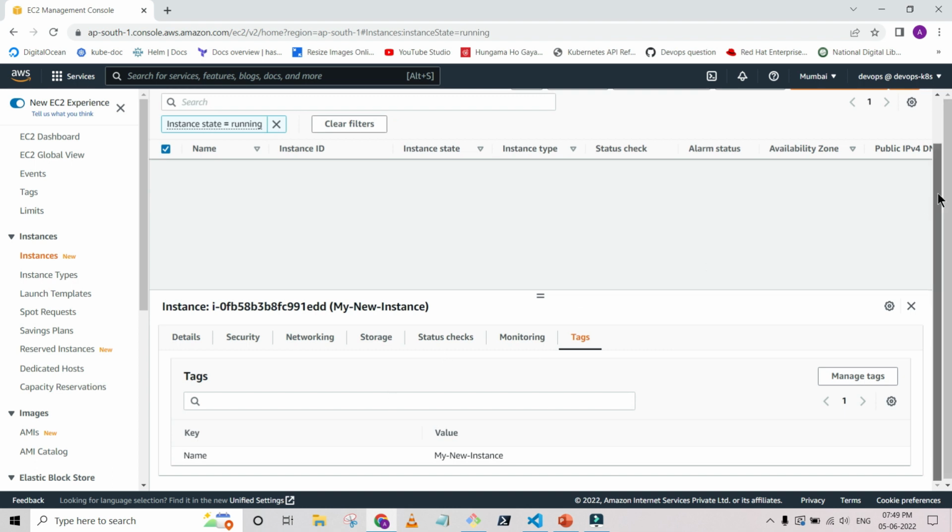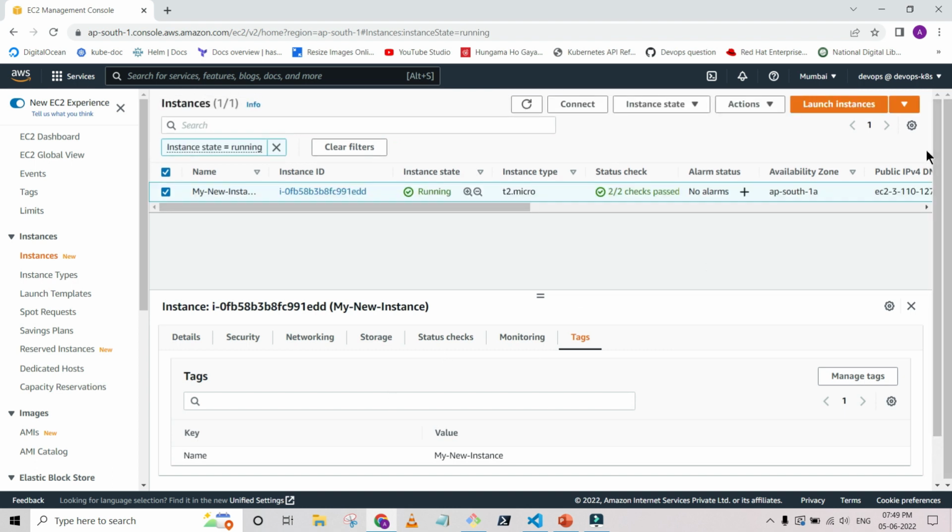Suppose you are doing some R&D in the development or QA environment, and you don't want to do it in a declarative way. Some instances or resources get created, and you are doing this using the console, and when you get a successful message, then you apply those changes through the declarative way. In the development environment we several times do these types of things, but we note all the changes so that we can put them into a declarative way so that it will go to production.